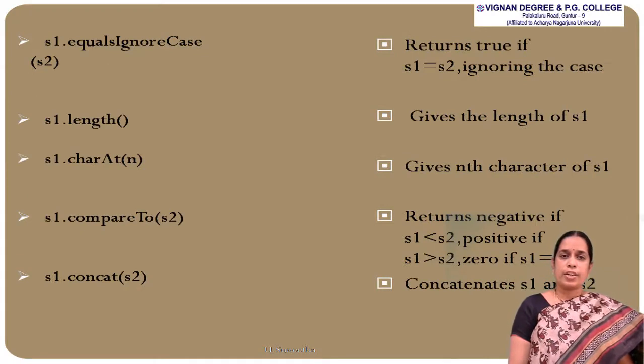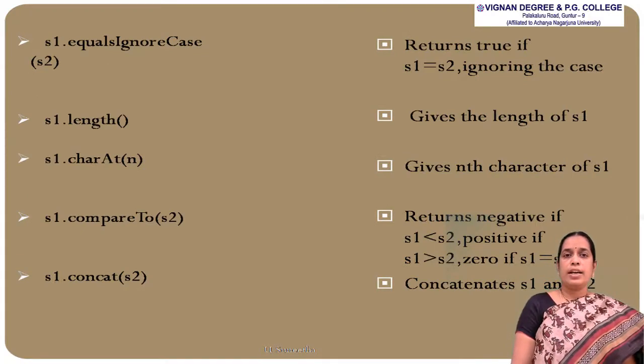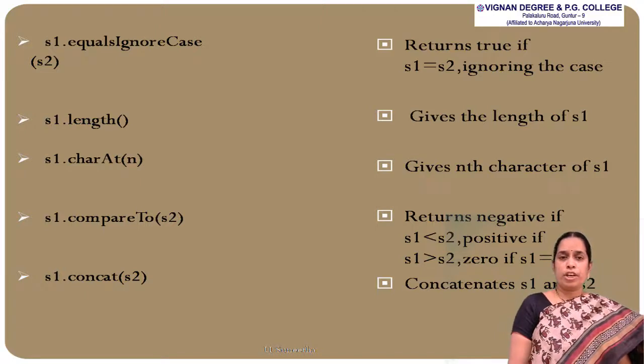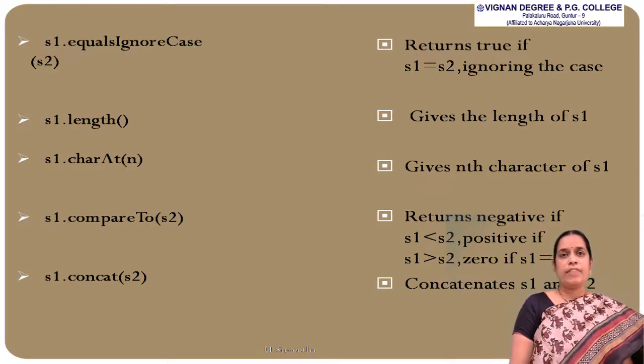S1.equalsIgnoreCase(S2): it ignores the case and compares S1 and S2. If both are equal, then true will be returned, otherwise false. The next method is S1.length(), which calculates the length of S1, that is, the number of characters present in S1 will be printed.